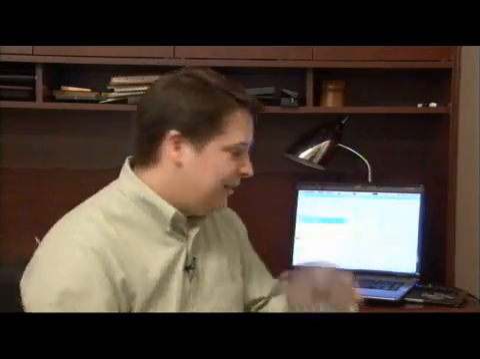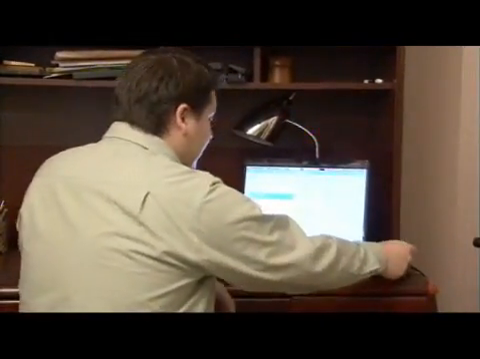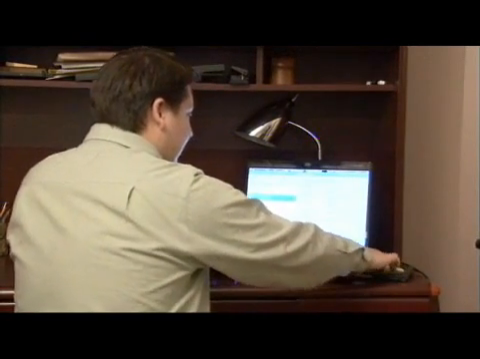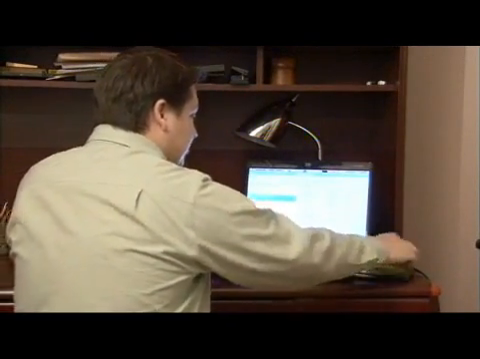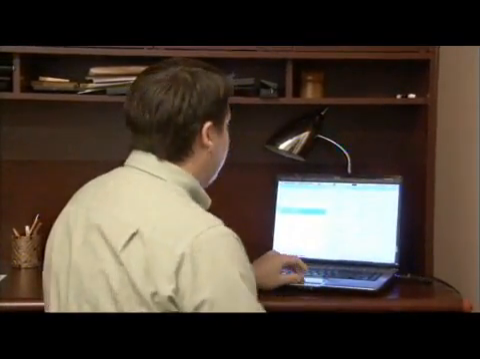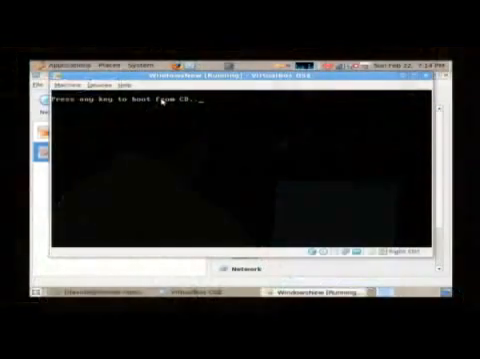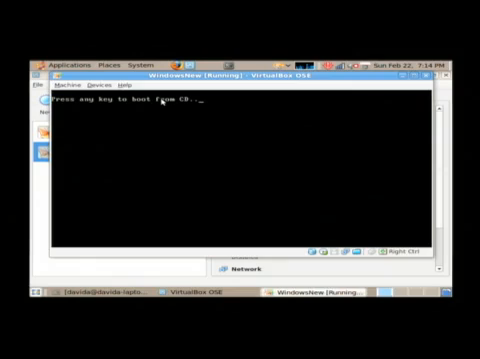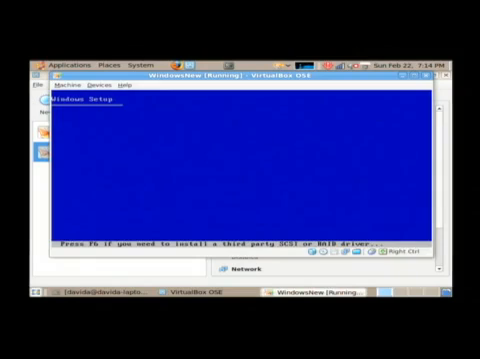Now take your CD and pop it into your computer with the computer turned off. Mine is on because I'm going to do this in a virtual machine. But you yourself will turn your computer off, pop your CD in, and turn it on. And you'll get this "press any key to boot from CD." So I press the space bar there. And that has told my computer to load the Windows setup screen.